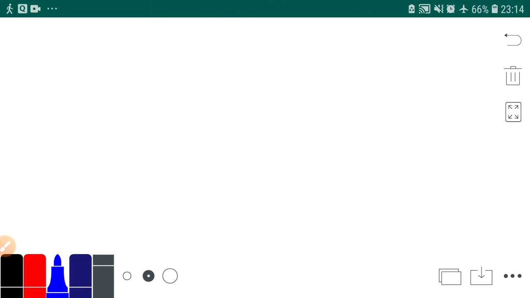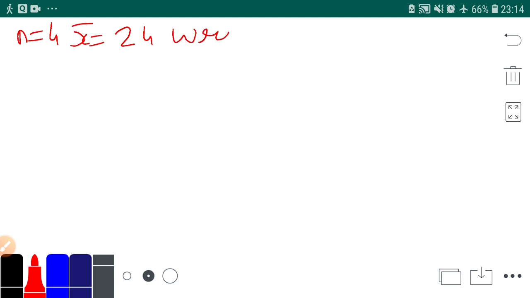Now let's proceed further. Again we will write the information. N is equal to 4, x bar is equal to 24. Wrong observation is 25 and right is 27.